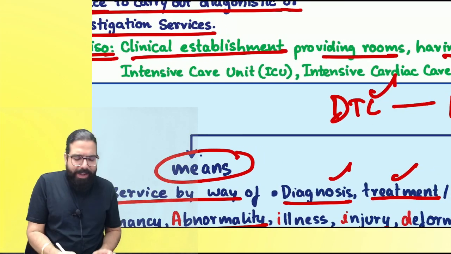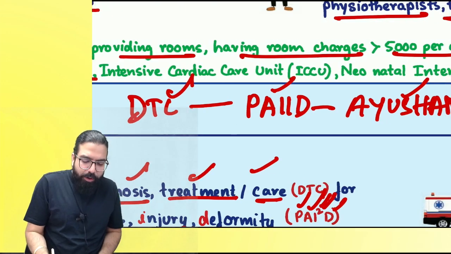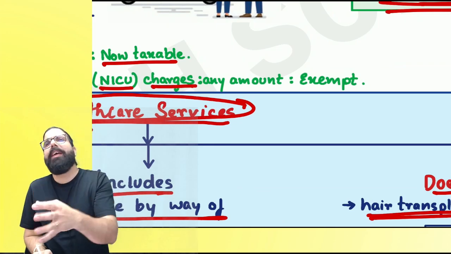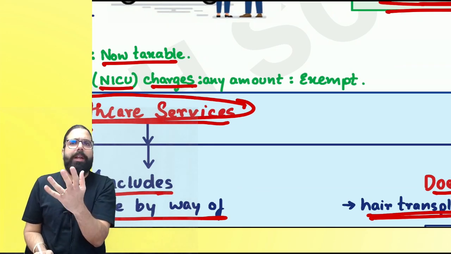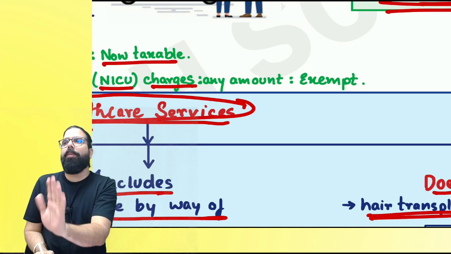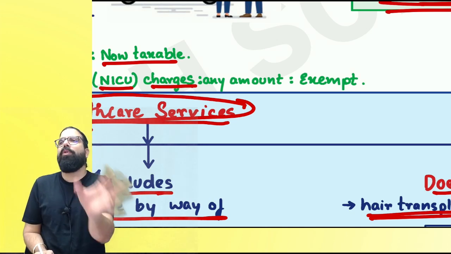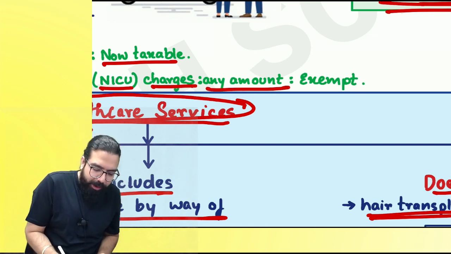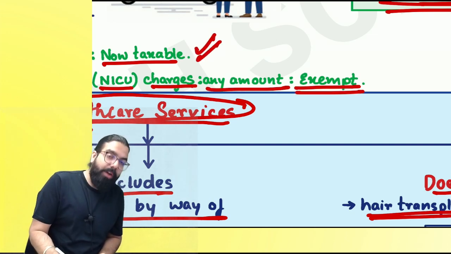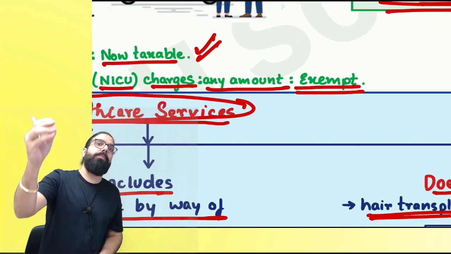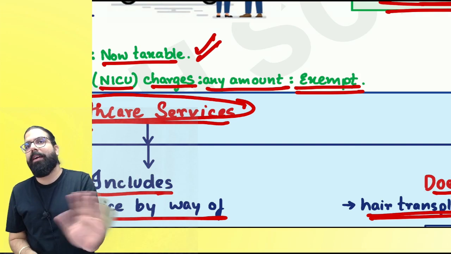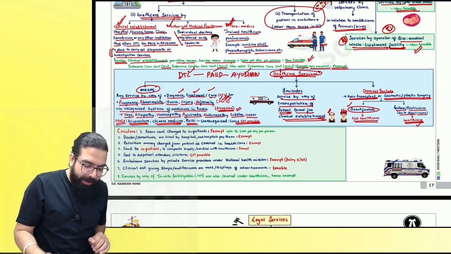Now, you know what? All this ICU, ICCU, NICU, all these charges per day can be 10,000, 20,000, 50,000 also. Correct? You don't know. Now for this, government is telling a person willingly will not go to an ICU and stay. Correct or not? Government told in that scenario, it will always be exempted. But if you can afford a room of more than 5,000, you can afford GST also. But on NICU, ICU, etc. charges there will be no GST. I hope point is clear, everyone.